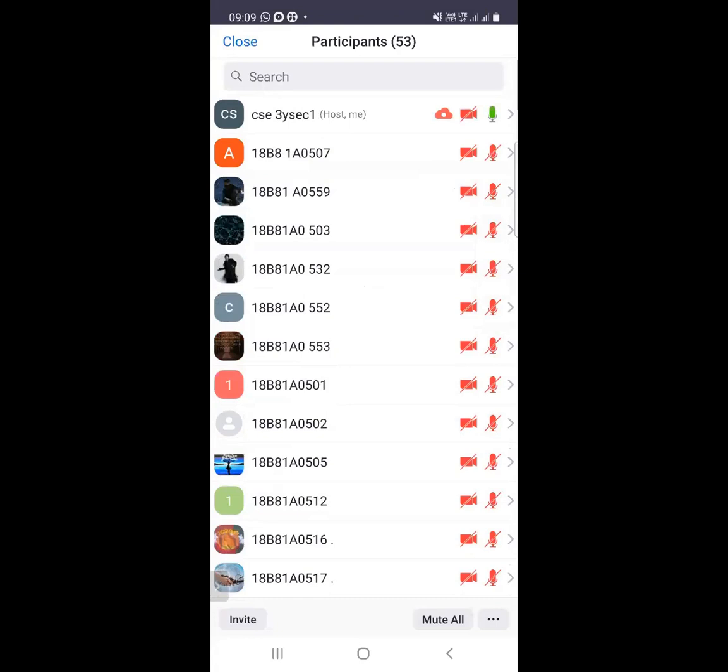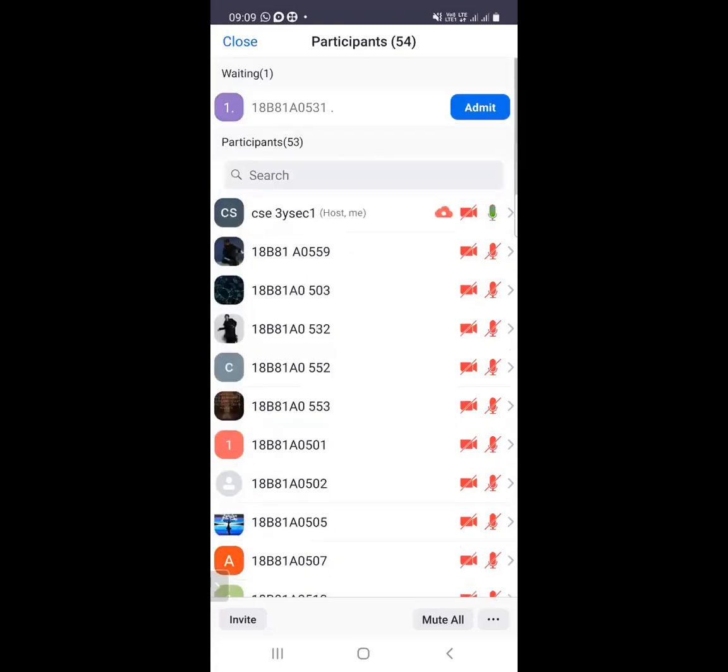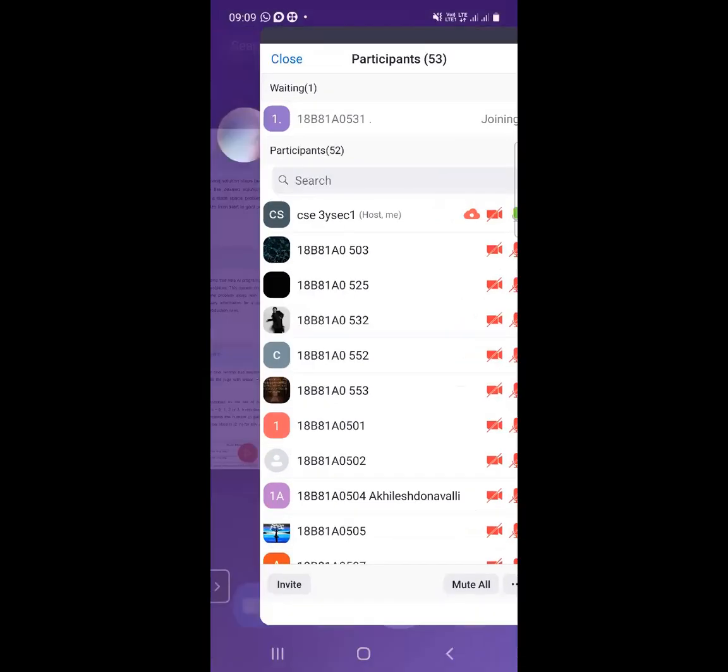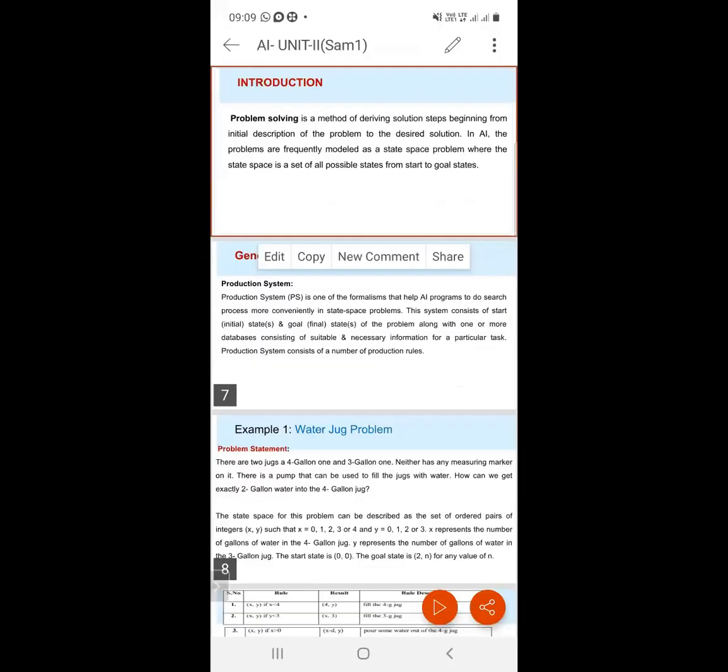Problem solving is a method of deriving solution steps, beginning from the initial description of the problem to the desired solution.